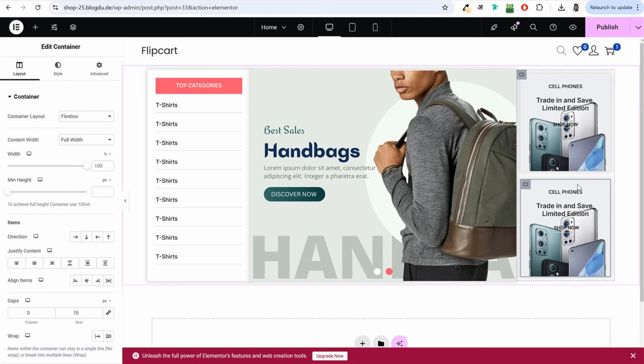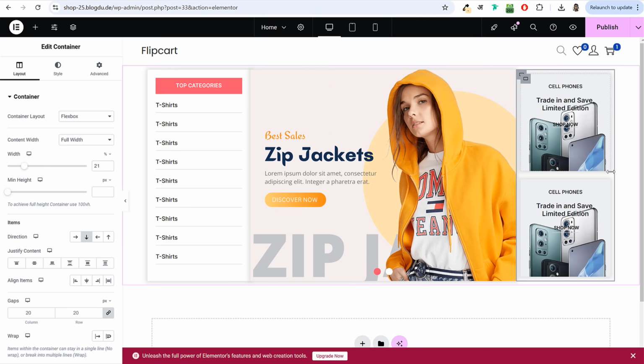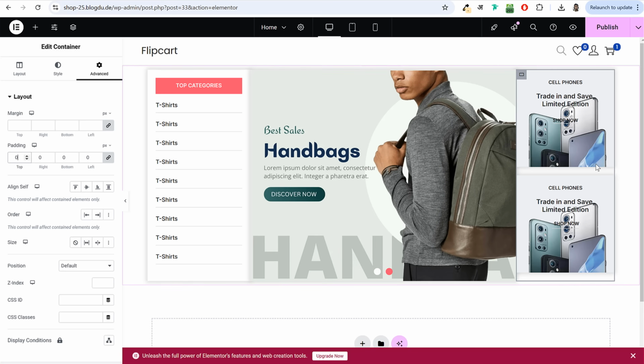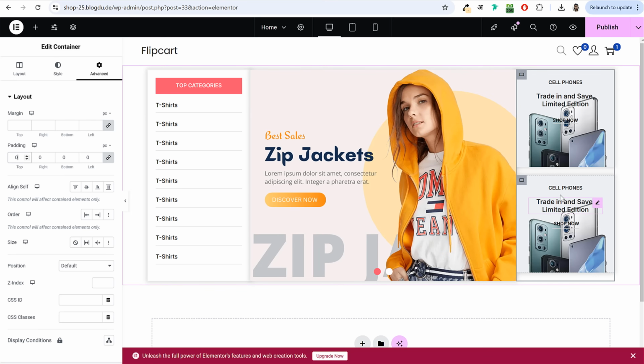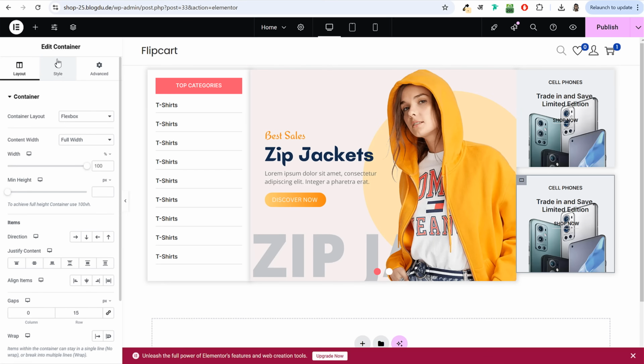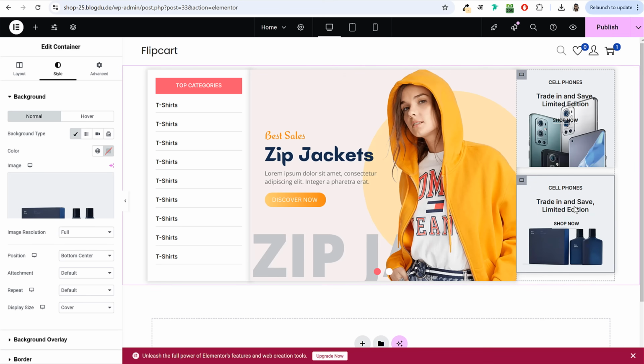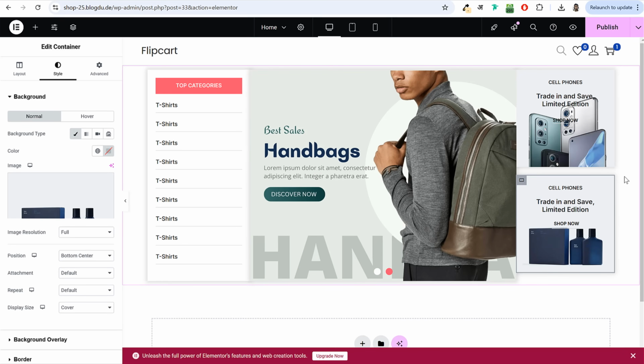Now before you do the changes, select this section, edit container, the outer one, okay, which selects both the options. So select edit container, the outer one, and under this you can go to advanced and you can select padding 0. Okay, so it will remove some extra spacing if there is any. Now for the second one, you can just go ahead and change the color, change the background image. So click on edit container. Instead of this background image, if you want some other background image, you can select that. Instead of this text color, if you want some other text color, you can easily change that.